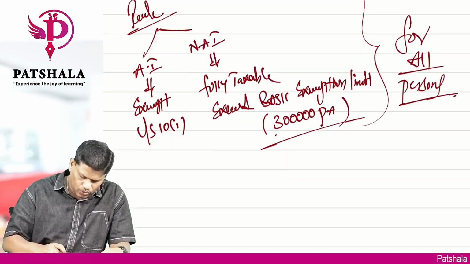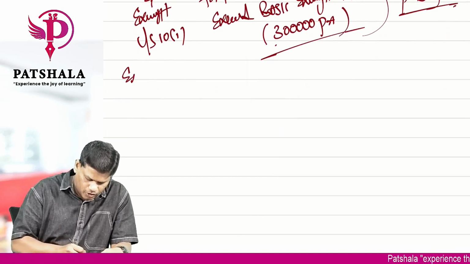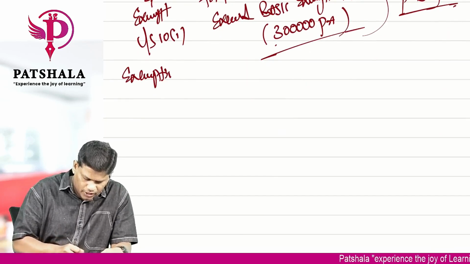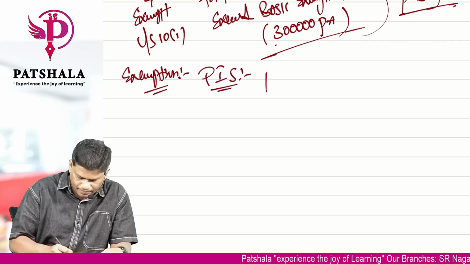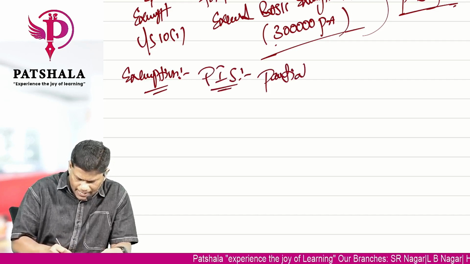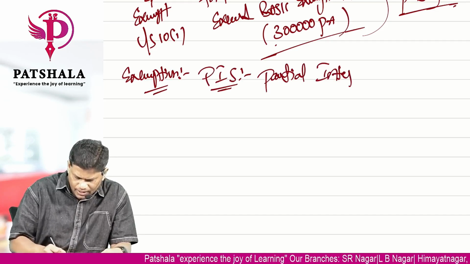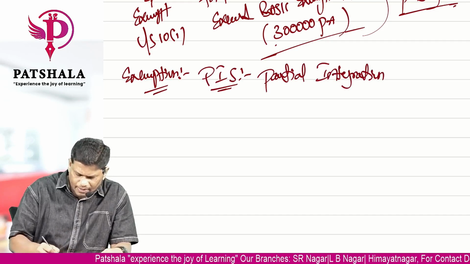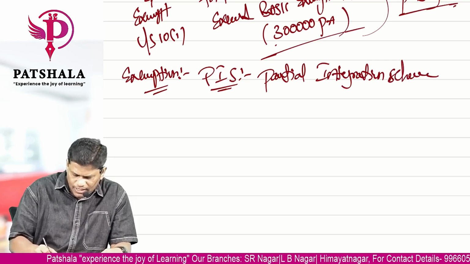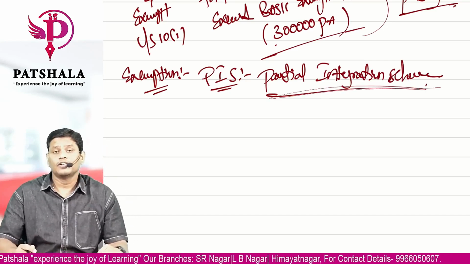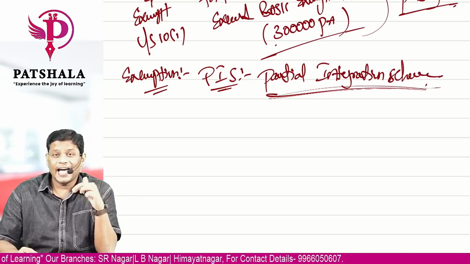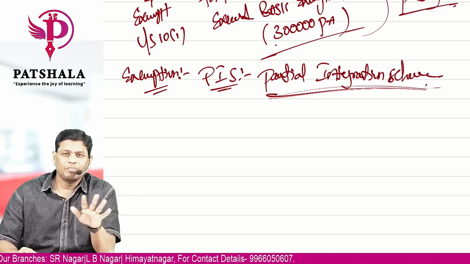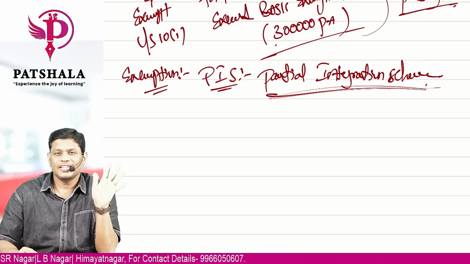Now this basic rule has certain exceptions. This exception is named the partial integration scheme. What do you mean by partial integration scheme? It is a mathematical magic done by the income tax department to tax only non-agricultural income for sure, but at a higher rate. It's a simple funda of the partial integration scheme.